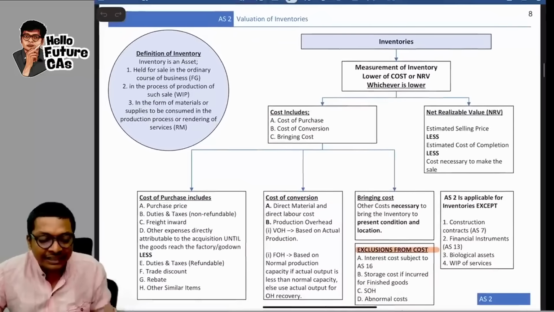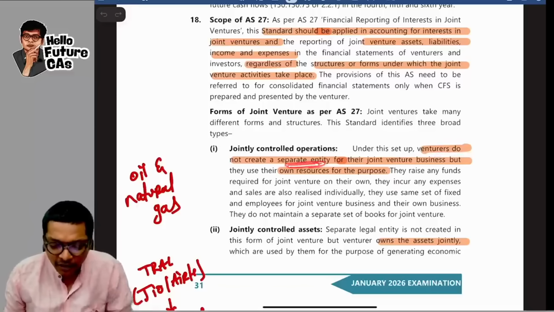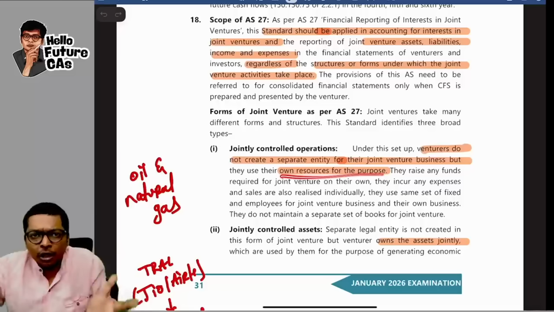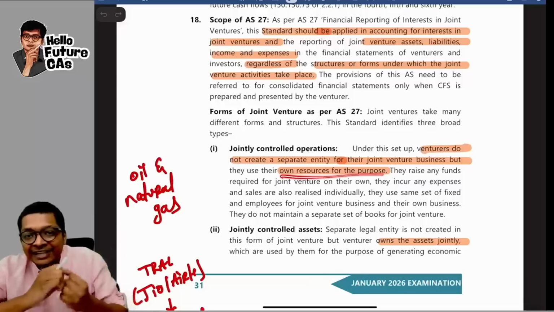Nothing but my balance sheet, assets, liabilities, P&L, income and expenses. And they are saying regardless of the structure, the form in which the joint venture entity has taken place, in what way it has taken place, it doesn't matter. We will do it. What are the forms of joint venture? The 3 forms of joint venture, what I have explained above. This standard is there for 3 types of forms. Jointly controlled operations. For example, oil and natural gas. Many companies come together to take mining of oil and natural gas and they will share it, guys. So here, venturers do not create a separate entity for the joint venture business, but they own the resources for that purpose. That oil extraction, all the oil and natural gas companies own it together, so they extract it together.